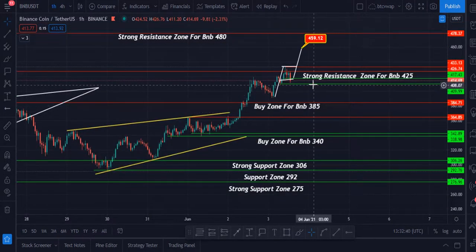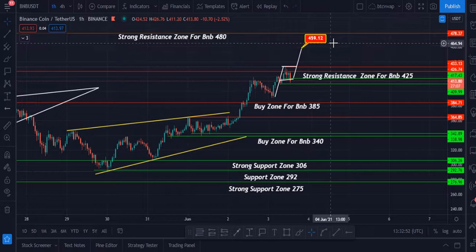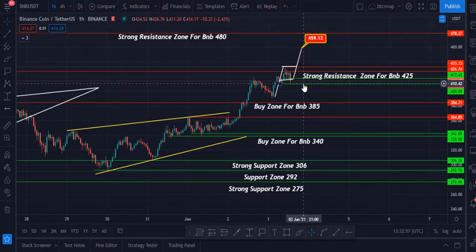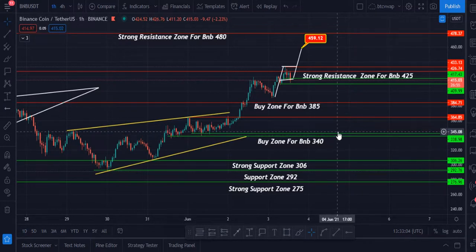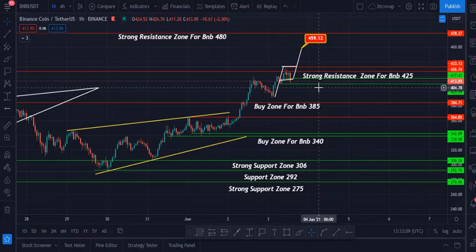I told you $409. If BNB holds this area, in that case definitely it will hit my targets. My targets are $460, $480. If BNB breaks this area, $409 and $410, in that case it can go down again to $385, and maybe $400, maybe $385.